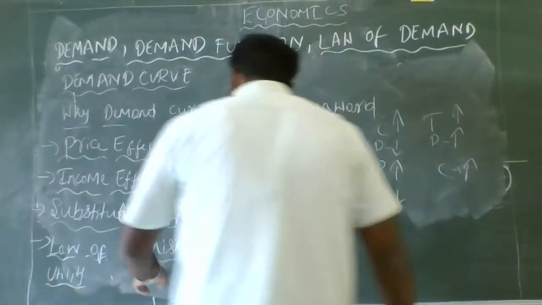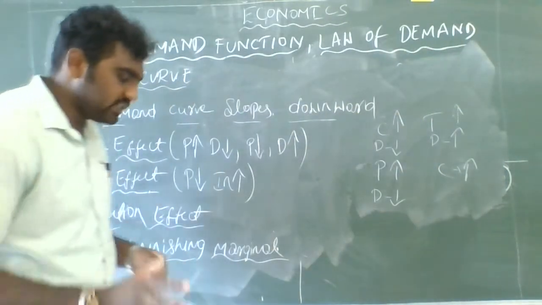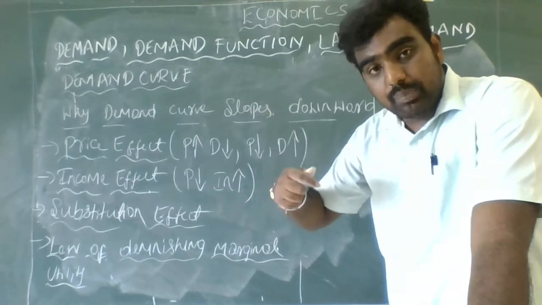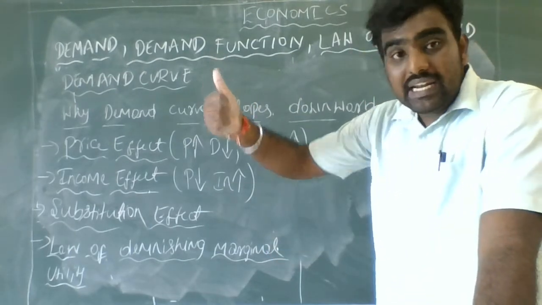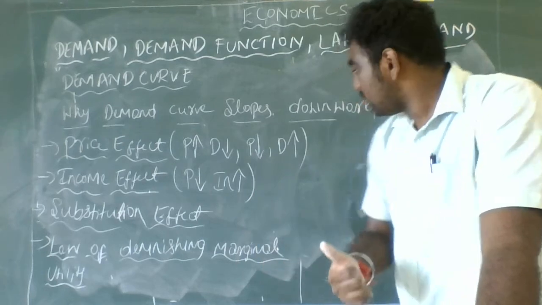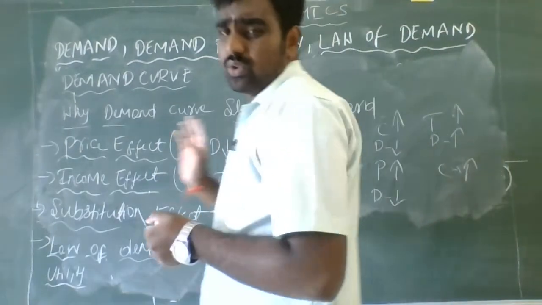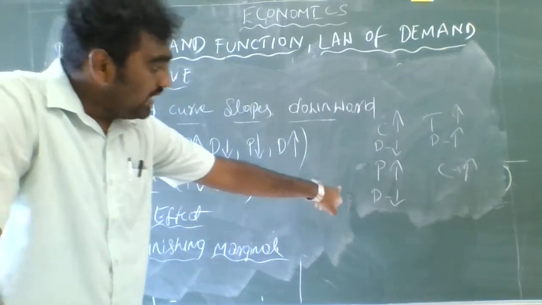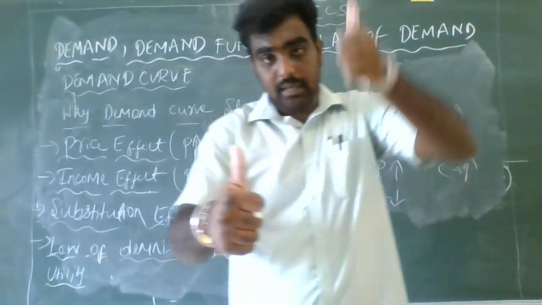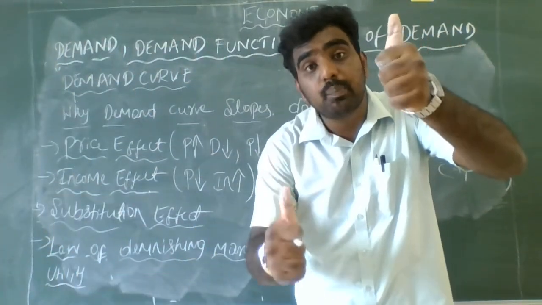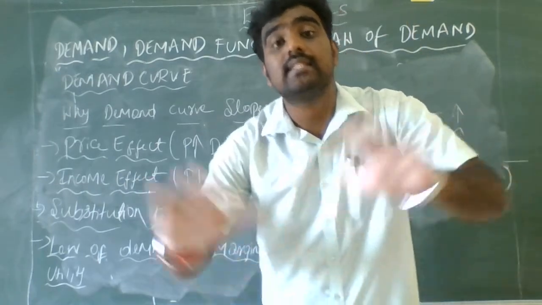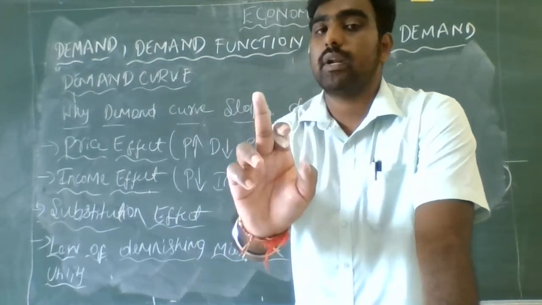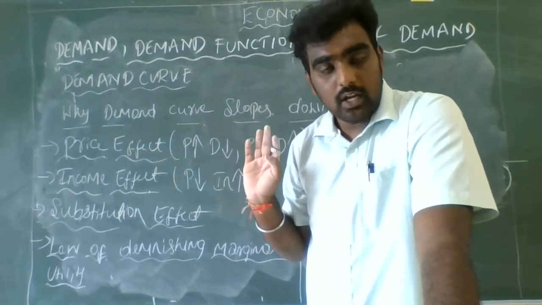Okay, next one, the law of diminishing marginal utility. You already studied what utility is and what the law of diminishing marginal utility is. When the consumer tries to purchase more units, the marginal utility declines. We also learned through that graph that when the quantity is less and the price is high, the consumer is prepared to buy that particular product. Why? The utility is high. He wants that product at whatever price, but he will be purchasing only 1 unit of that particular commodity.